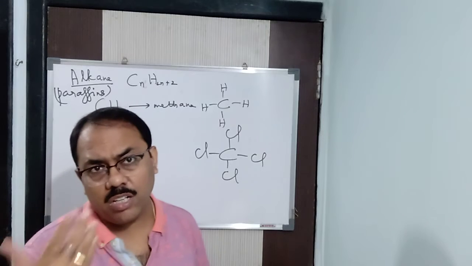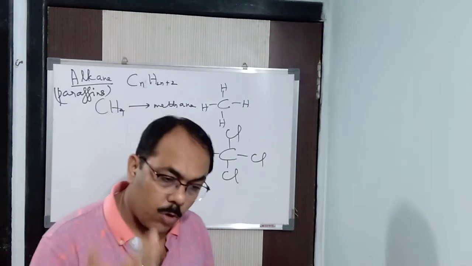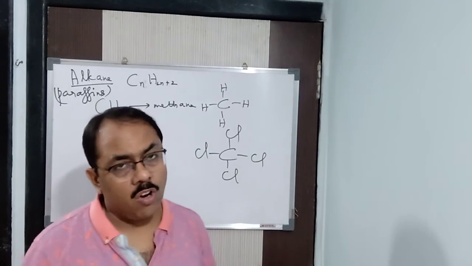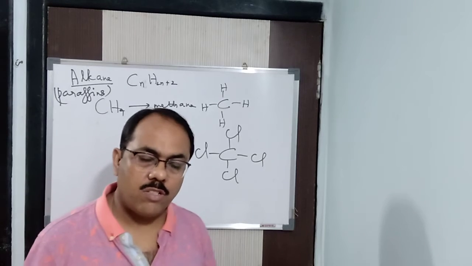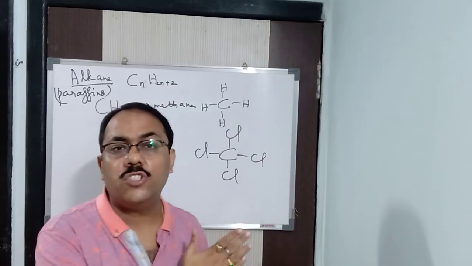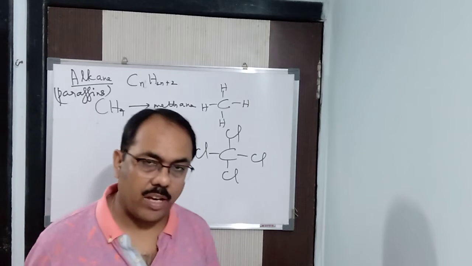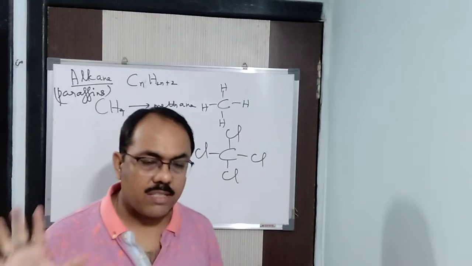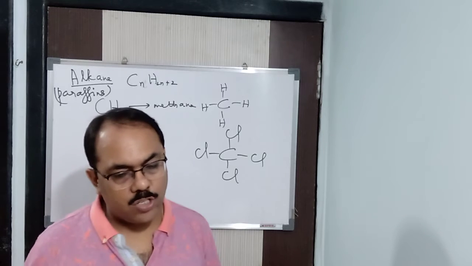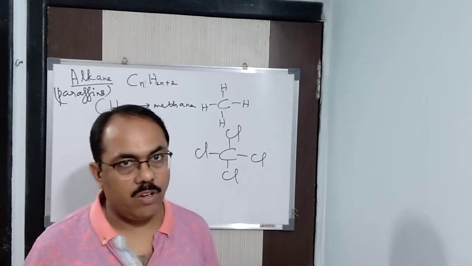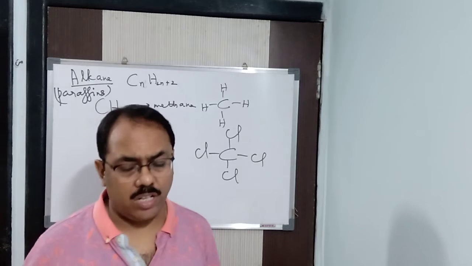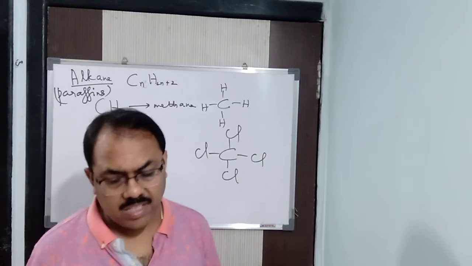So what is that? It is substitution. In place of hydrogen, chlorine comes and takes its place, or bromine, or oxygen comes and takes its place. So it undergoes a substitution reaction. Alkanes undergo substitution reactions. Alkanes come under saturated hydrocarbons, saturated organic compounds. Got it? Alkanes are less reactive in nature. They are paraffins. The general formula is CnH2n+2.